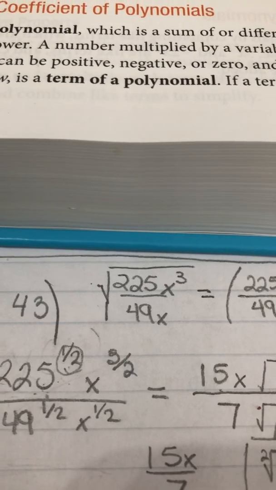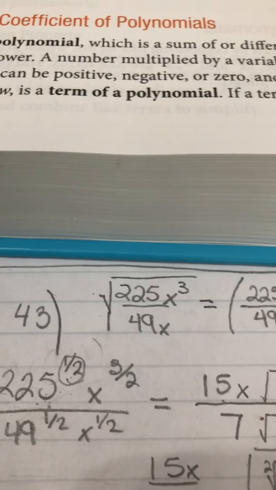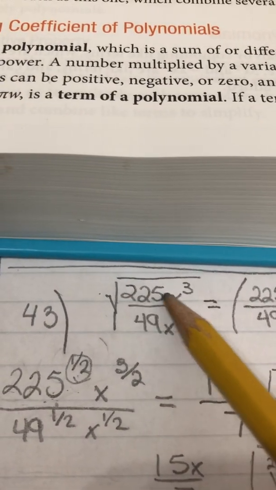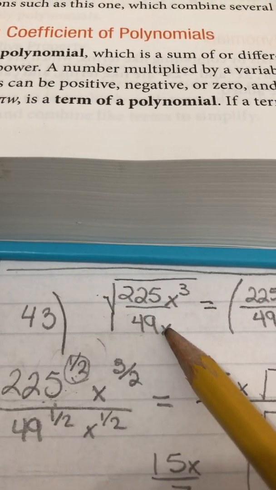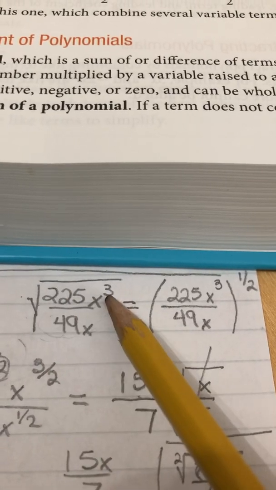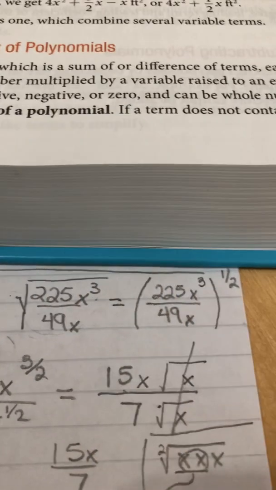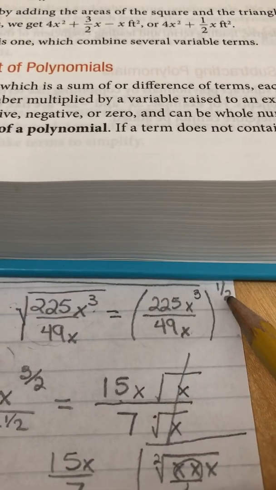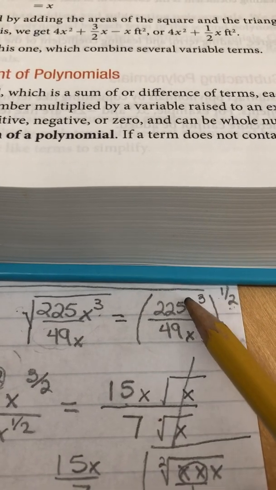Hi, so I'm going to do number 43 from section 1.3, and it reads the square root of 225x cubed divided by 49x. And all of this is inside the radical. Remember, there is an invisible index 2, so really we're thinking about it as this whole expression to the 1/2 power. And this exponent can distribute.